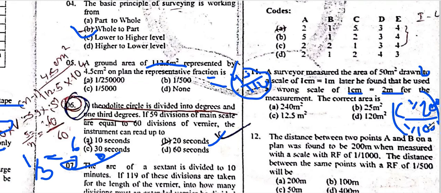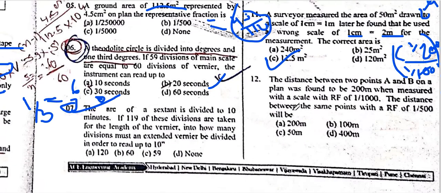So all are the cones. Divide by 4. 50 by 4. How much? 12.5 square meters. Right answer.